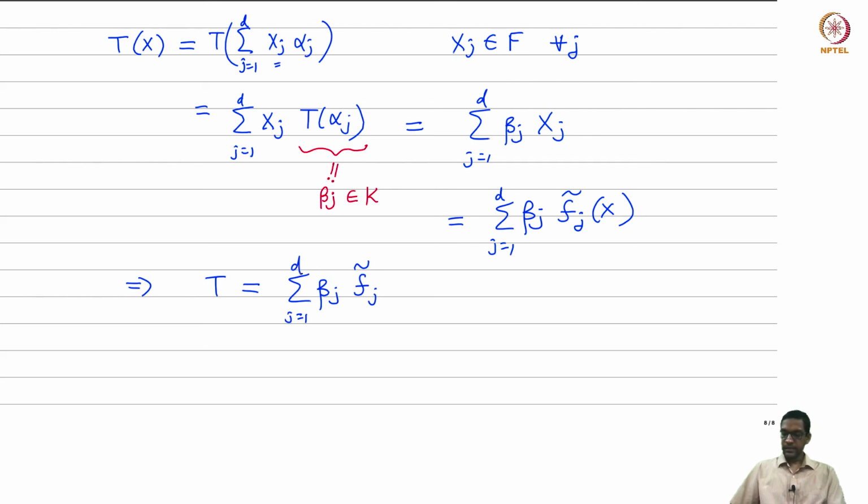That's exactly what we set out to prove. And the key point here is that the beta j's are elements of K, not necessarily elements of F. That's really what makes the proof work. So this means that T belongs to the K-span of the fj tildes.